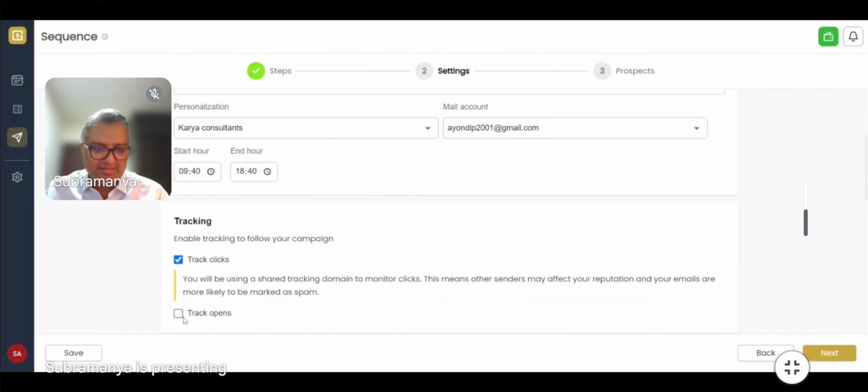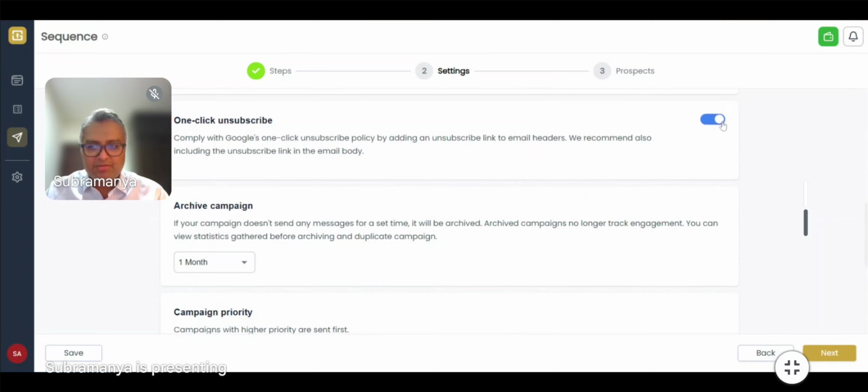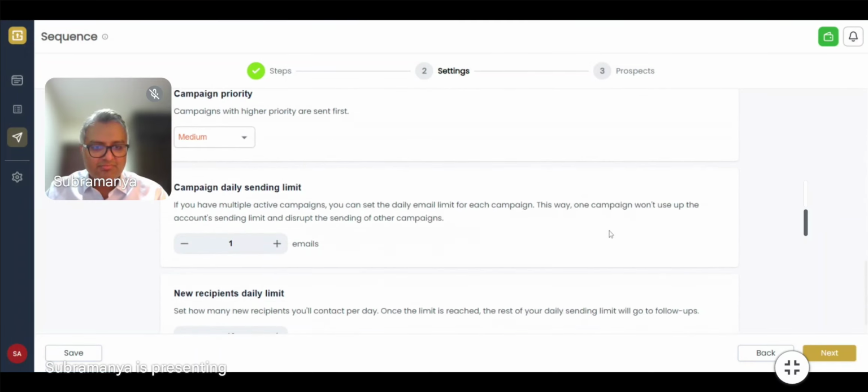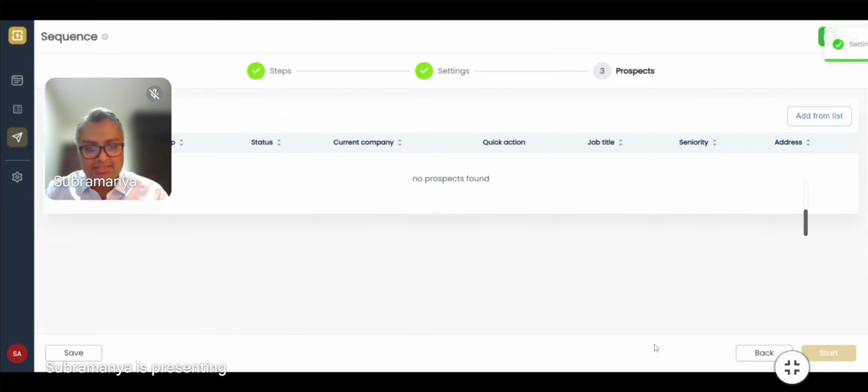I'll say I want to track the clicks, track the opens. I want to have an unsubscribe option. I want to send up to 50 emails in a day. And out of that 50 emails, at least 25 should be for the new recipients. That's very important. I'll click on next.